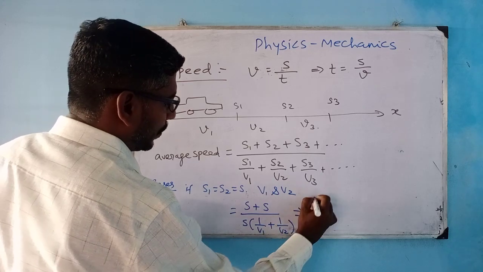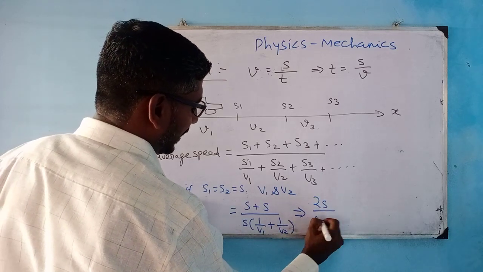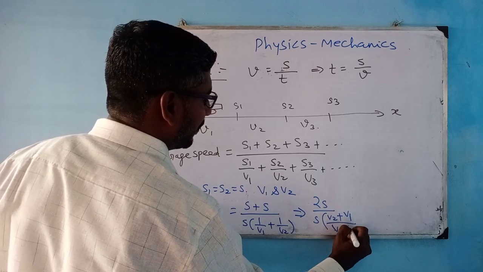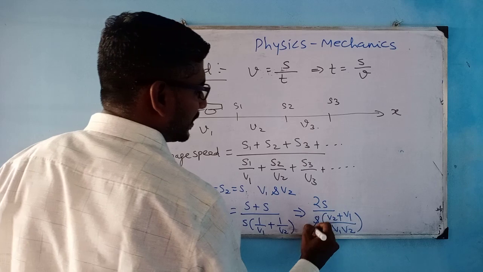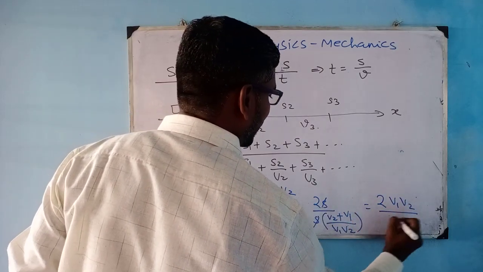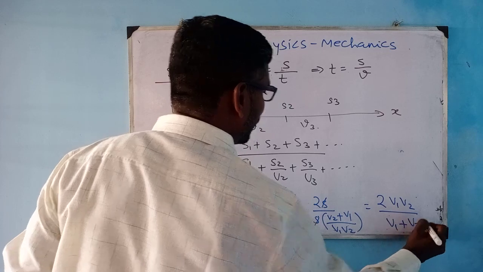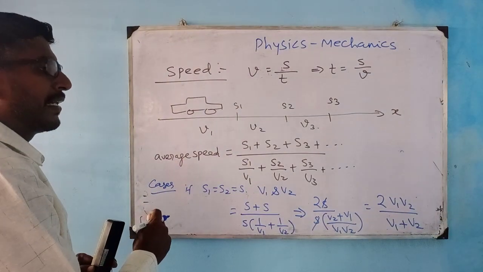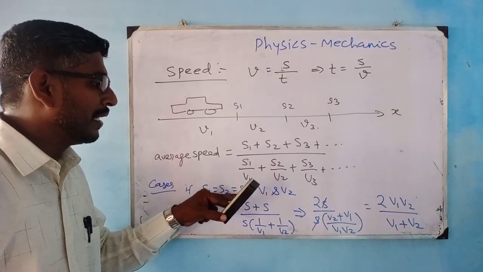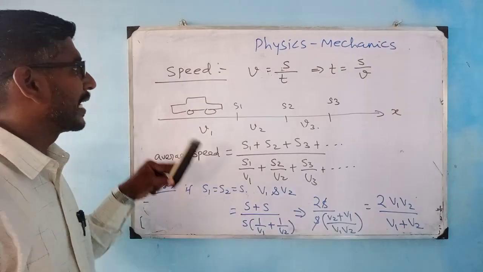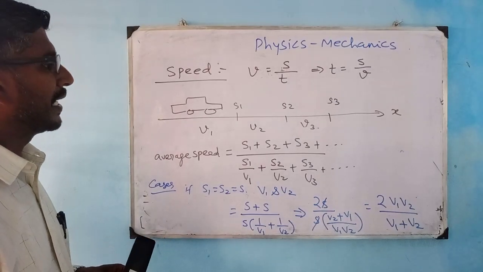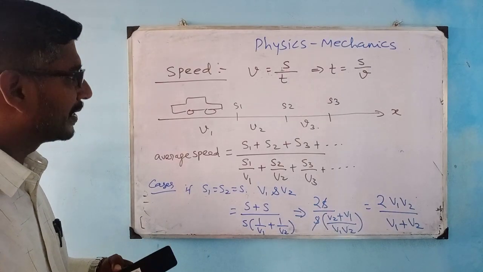This is 2s divided by s of v2 plus v1 divided by v1 v2, right? This is equal to 2 into v1 v2 divided by v1 plus v2. So I can calculate average speed when the distances traveled are equal and the speed is varying. I can calculate my average speed. And in a similar fashion I can also calculate the same thing here.